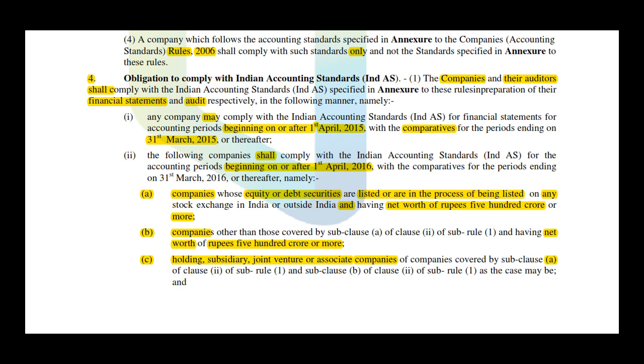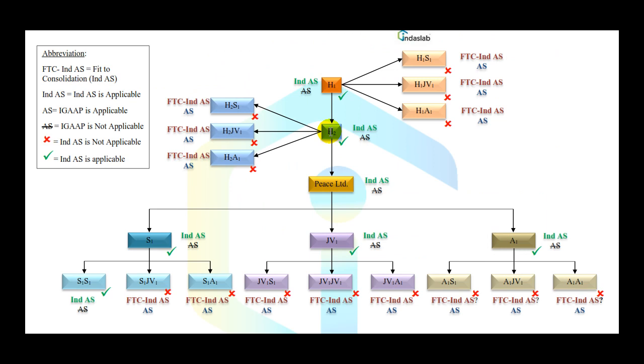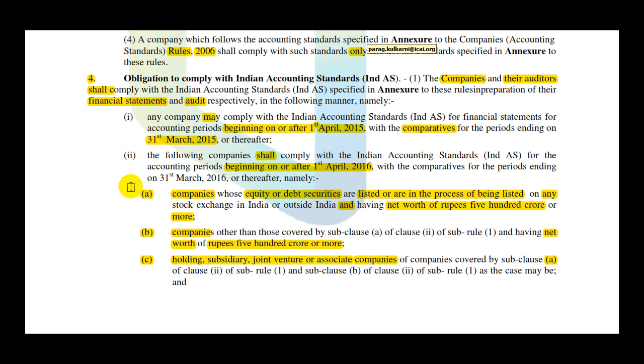So definitely yes, H2 is also covered, but not under Roman 1. H2 is not covered under this Roman 2A. H2 is covered under Roman 2C. So H2 may not be a listed company. H2 may not be having net worth of more than 500 crores, but because Peace Limited is under A, the holding company of Peace Limited falls under C, and yes, for this H2 company there is an obligation to comply with Indian accounting standards.